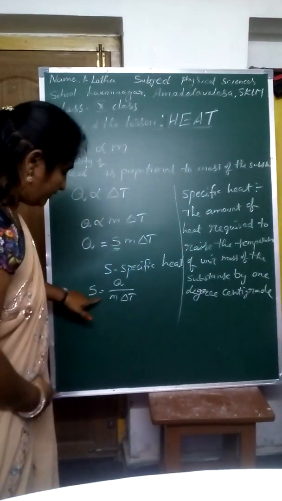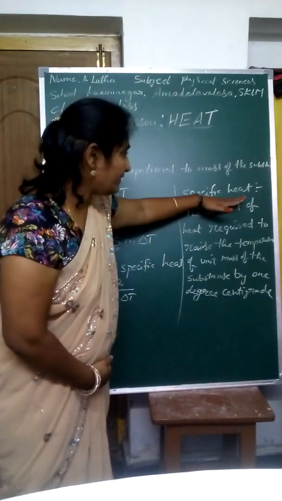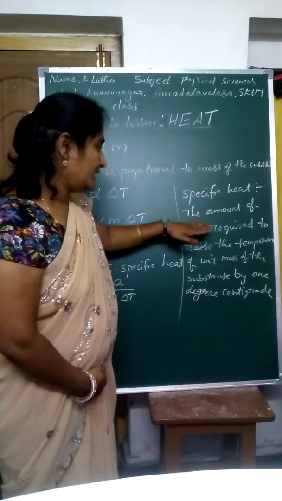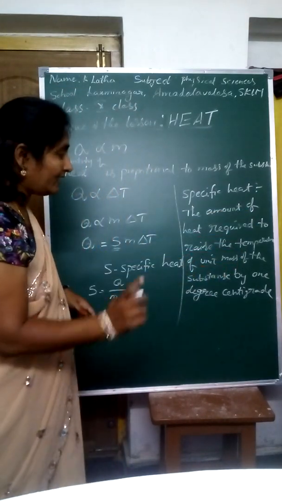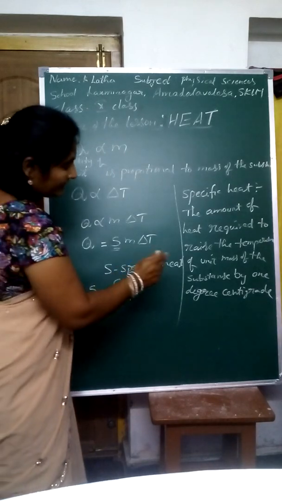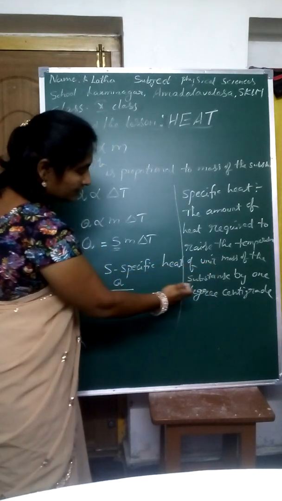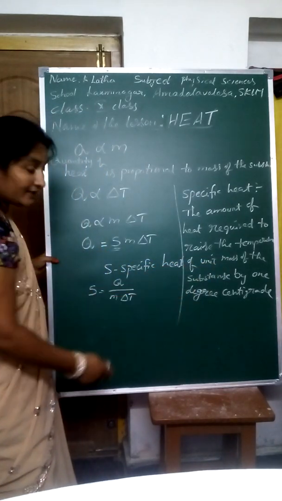Okay, do you understand what is meant by specific heat? The definition of specific heat is the amount of heat required to raise the temperature of unit mass of the substance by 1 degree centigrade.